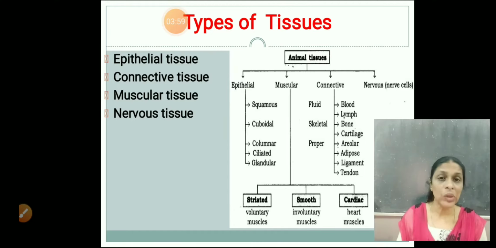Then comes muscular tissue. Under muscular tissue we have to study about 3 different types of muscles, that is smooth muscle, striated muscle and cardiac muscle. And the last one, nervous tissue, which is made up of neurons. Okay, so this is an overview of the different types of these tissues. Now in today's class, let us discuss about epithelial tissues.